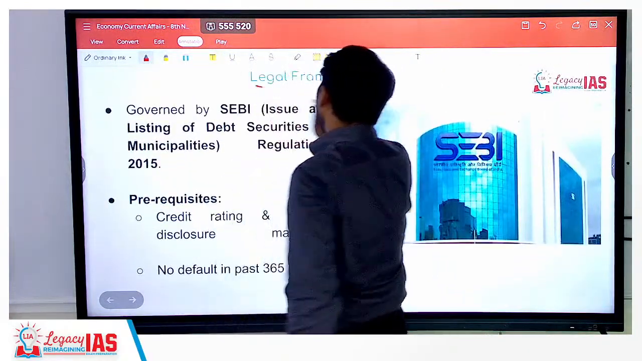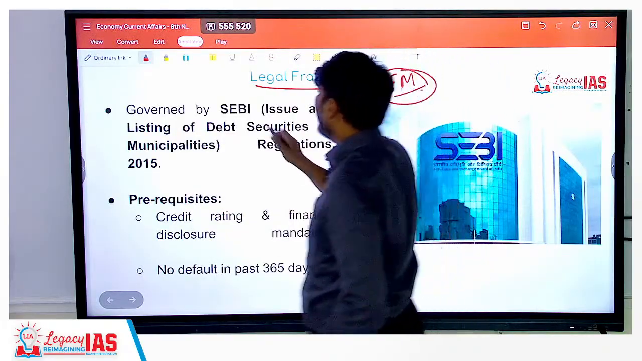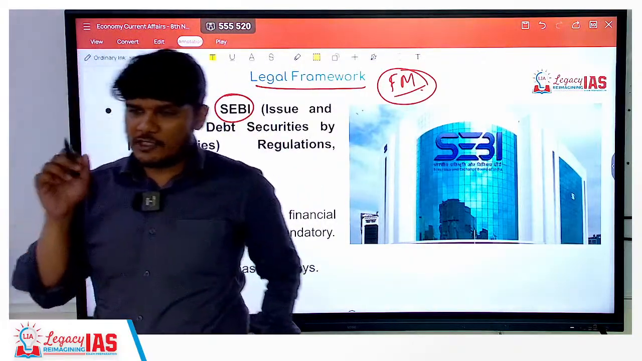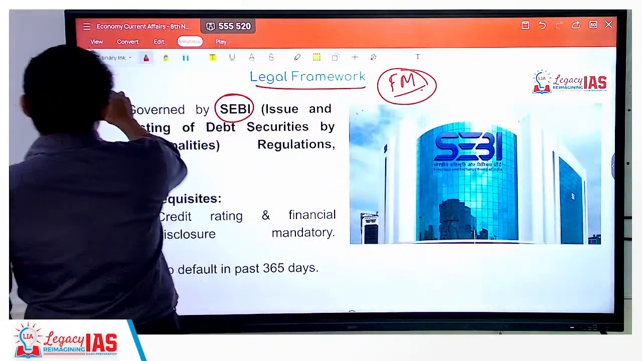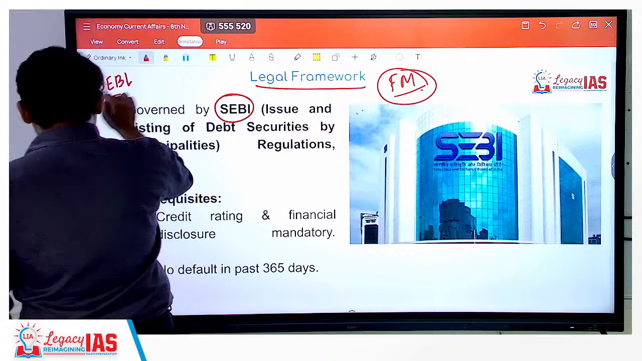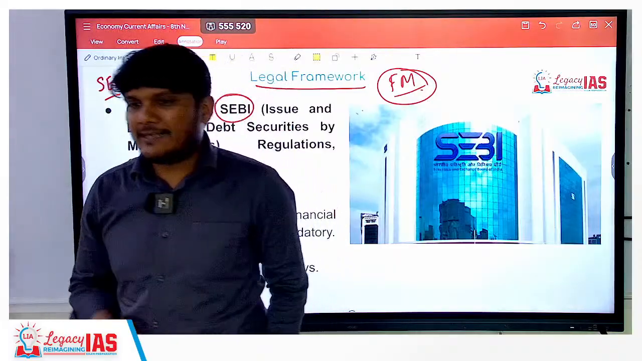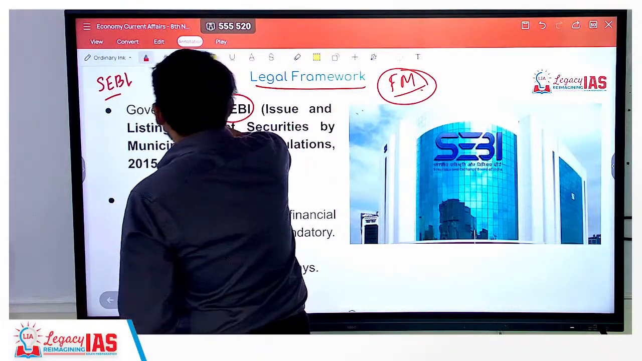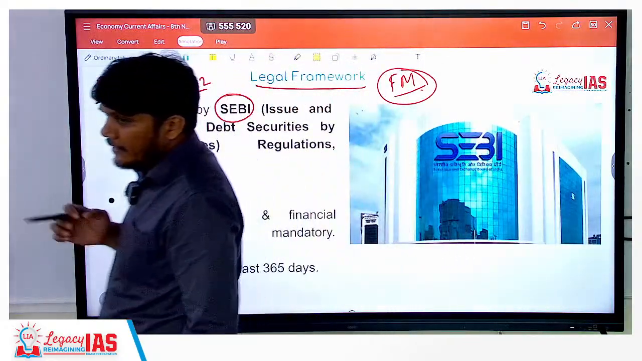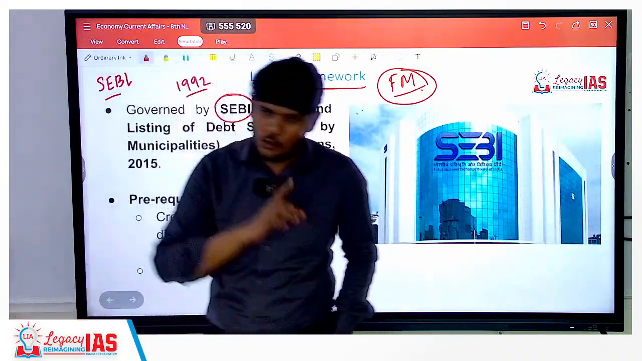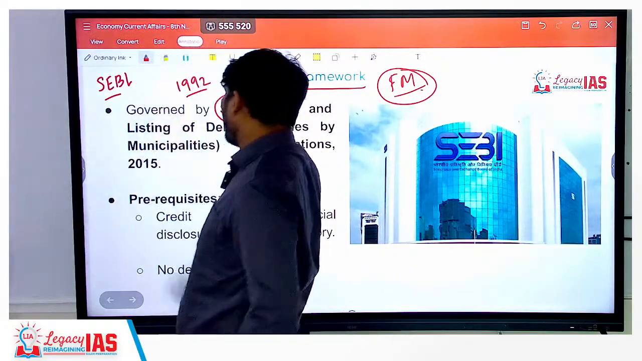Now if you look at the legal framework, bonds come under India's financial market, and the financial market is regulated by SEBI, the Securities and Exchange Board of India. So these bonds are going to come under SEBI. Remember, SEBI is presently a statutory body, but it did not start as one. It came into existence earlier, but in 1992, under the SEBI Act of 1992, it got statutory status. So if a question is asked whether SEBI was established as a statutory body, no. A year before it was established as an executive body, but a year later it got statutory status.